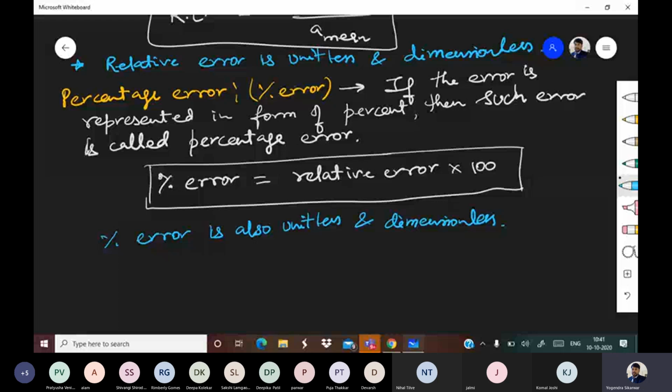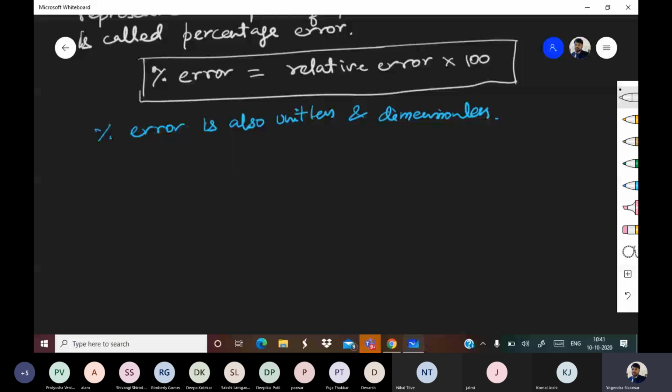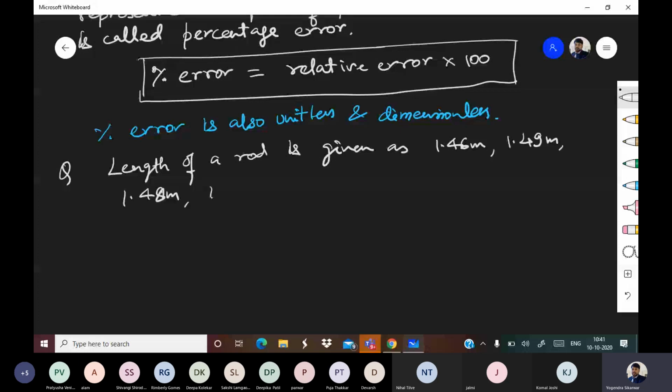Length of a rod is given as 1.46 meter, 1.49 meter, 1.48 meters, 1.49 meters, and 1.46 meters.